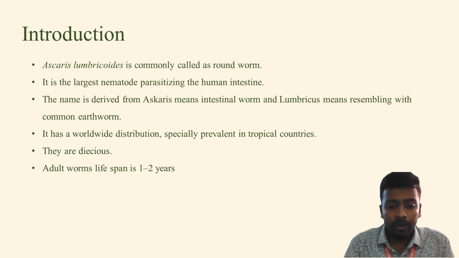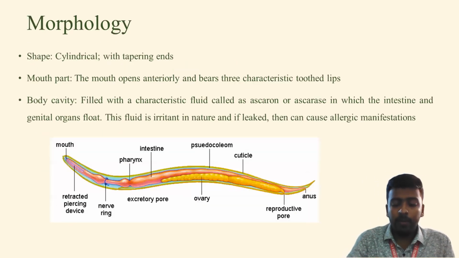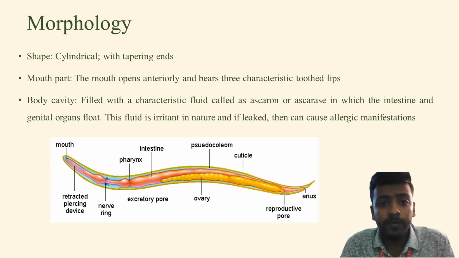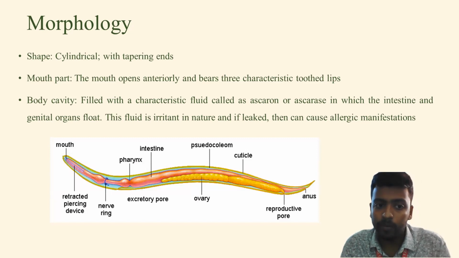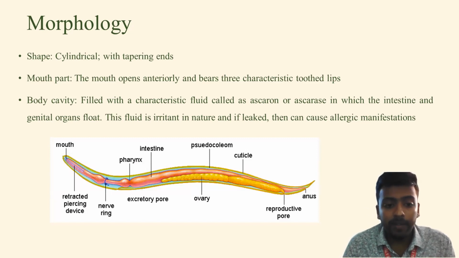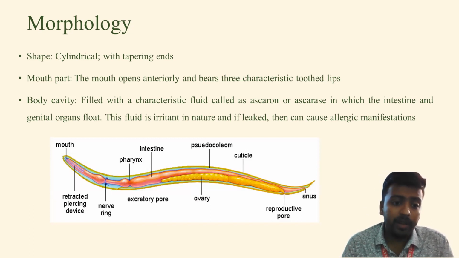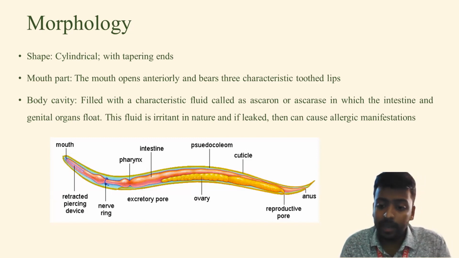Now moving on, let's briefly look into the morphology of the worm. They are round or cylindrical in shape with tapering ends. What do we mean by tapering ends? From this diagram, we can understand that at the end, it is getting narrower. That is what tapering ends means. They have a highly developed organ system as nematodes. They have a mouth, they have all the organs, and they have an anus. That is, they have two openings.